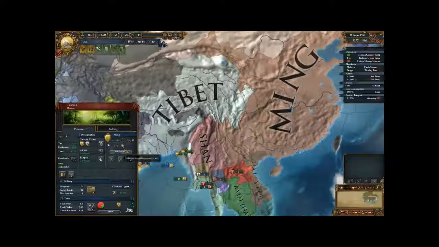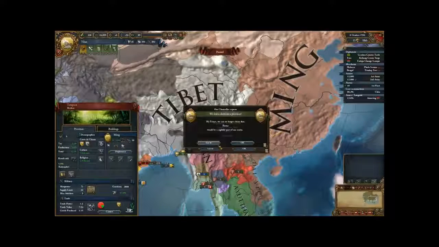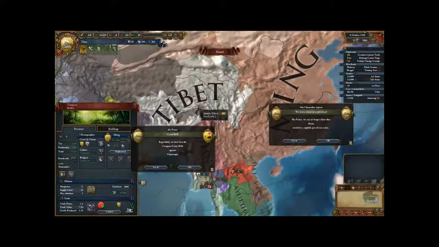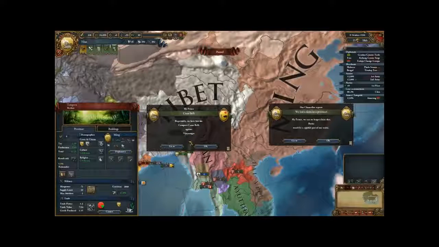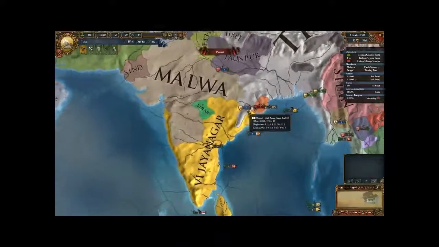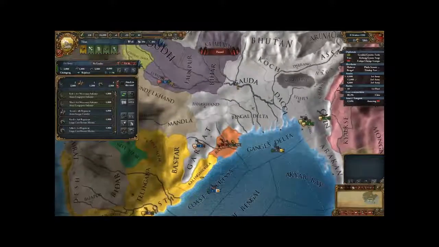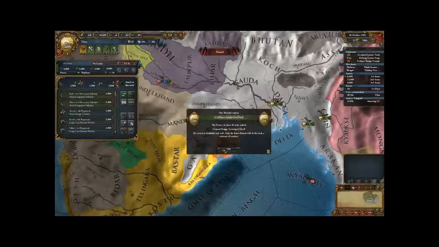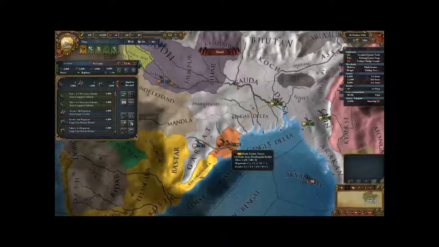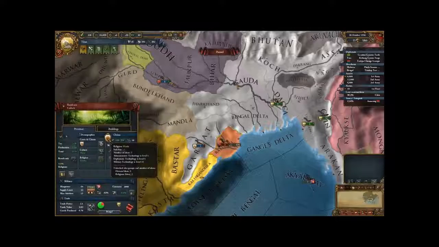So we're just going to wait here for a while. We're going to see if we can't get Ming on our side again. They're willing to trust me somewhat, but they've rivaled me. I'm not even considered like a threat to them just yet. Okay, so we've lost the conquest against Vijayanagar, and we can no longer claim that Bastara is a rightful part of our realm. Fair enough. It seems like our vassal down here is having a bit of problems with some... Hindu zealots. That could actually be favourable for me.